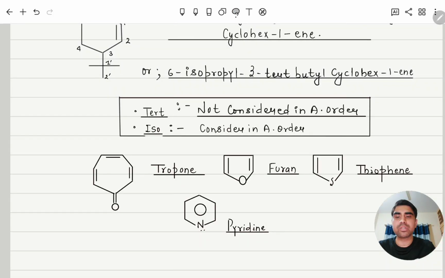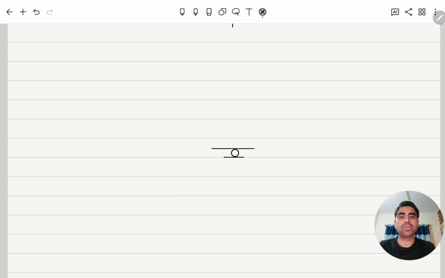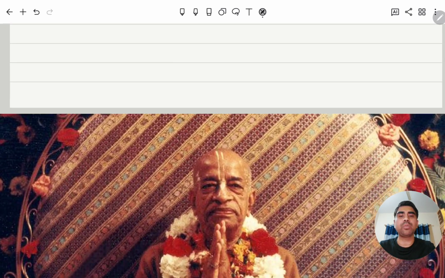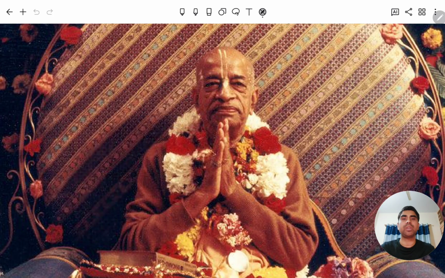Next, these names: here you can see this is called tropone, this is furan, this is thiophene, this is pyridine. Some examples from NCERT I included, and here we completed all those concepts and rules given by IUPAC, and I included all those examples which have a little bit of a twist and turn. We completed the synopsis of IUPAC. Thank you very much.